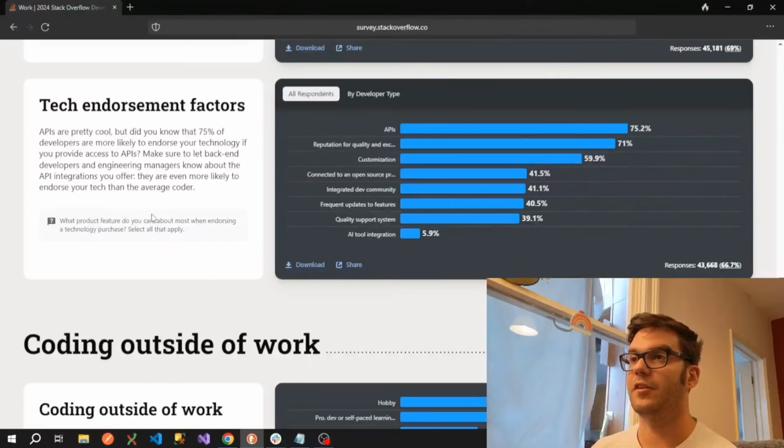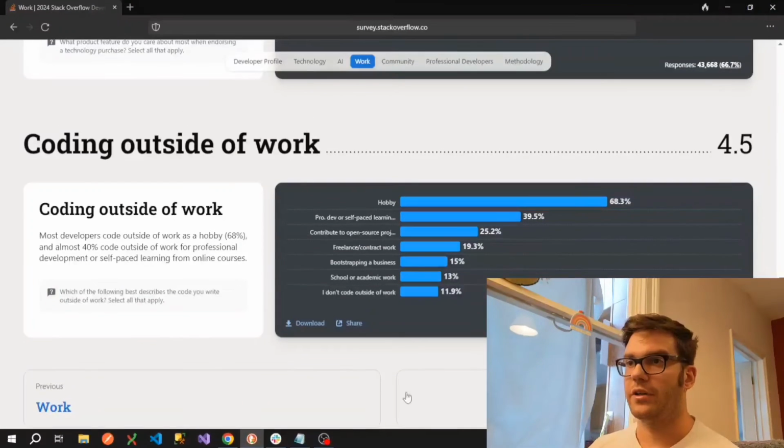So apparently here 75% of developers are more likely to endorse your technology if you provide access to APIs. Hopefully it doesn't come as a surprise to anyone. Make sure to let back-end developers and engineering managers know about the API integrations you offer. They're even more likely to endorse your tech than the average coder. So everyone in the kind of digital space will understand what an API is. So it's certainly good to give other organizations, other developers ways to access your product. And as stated here, that's probably one of the easiest ways to do that.